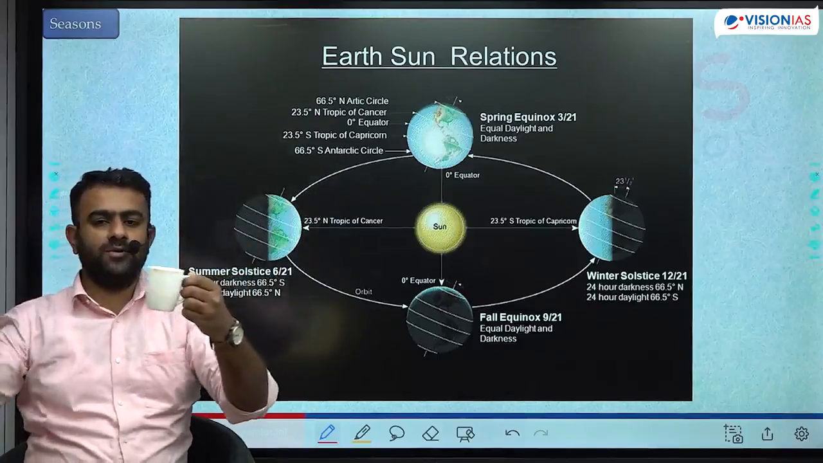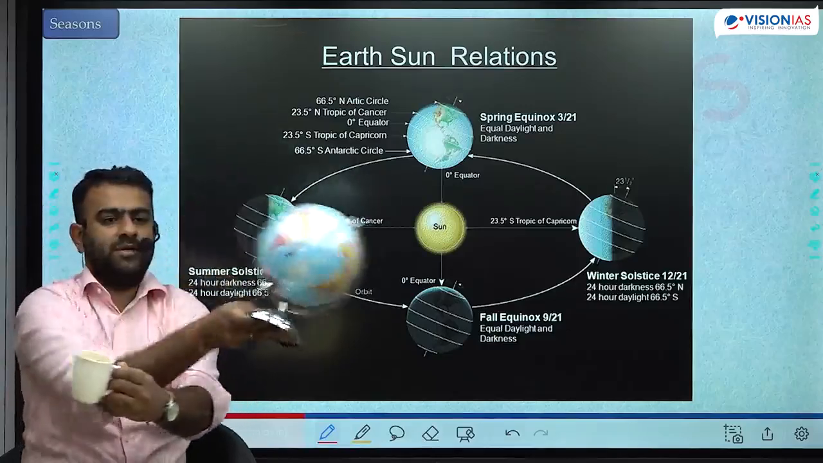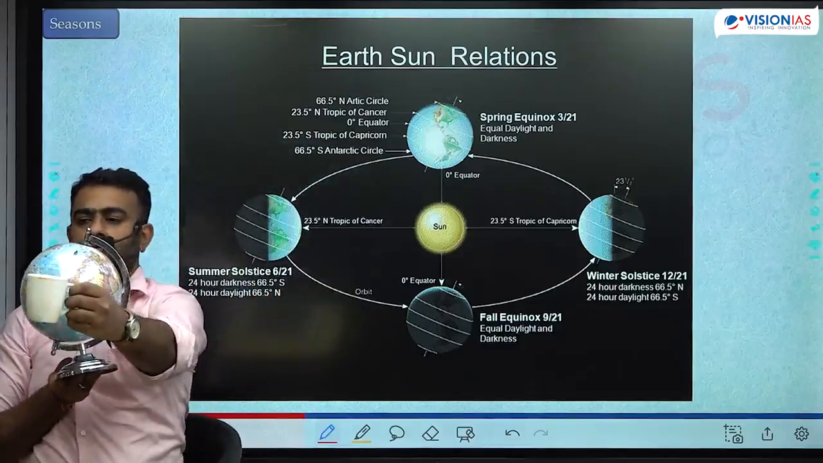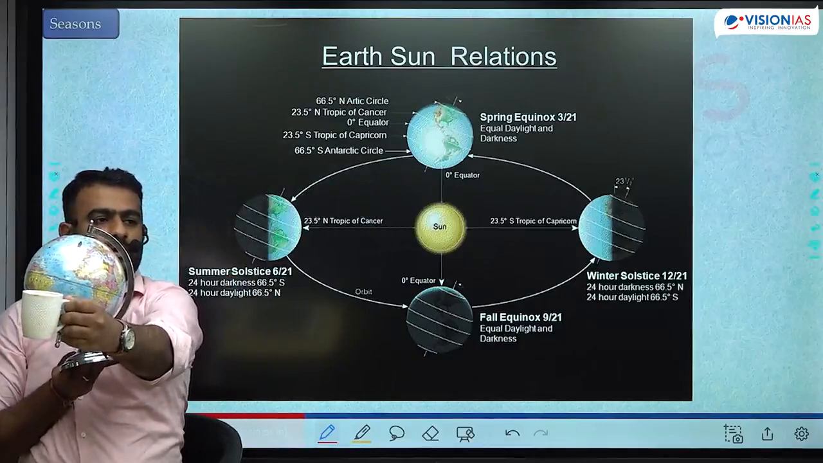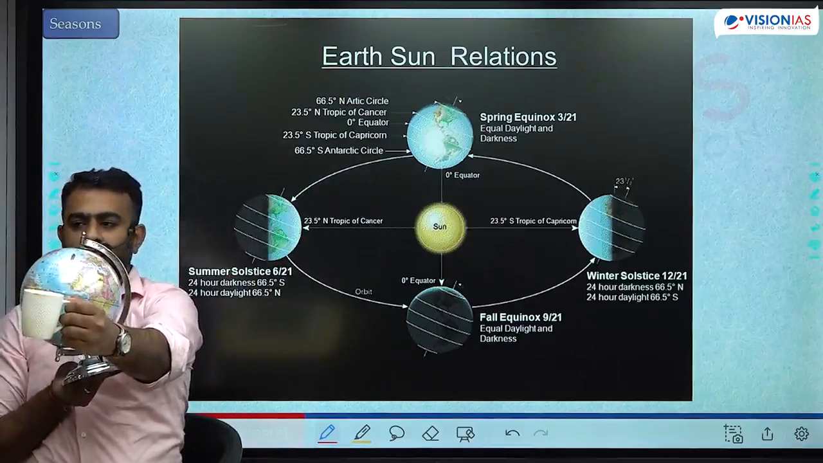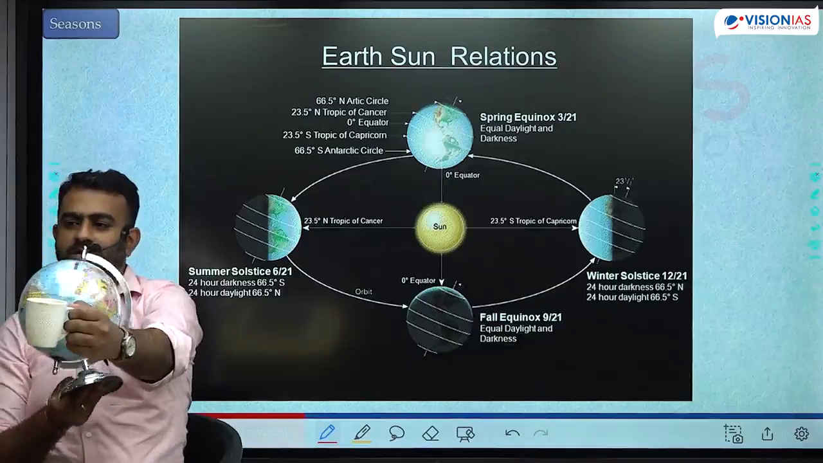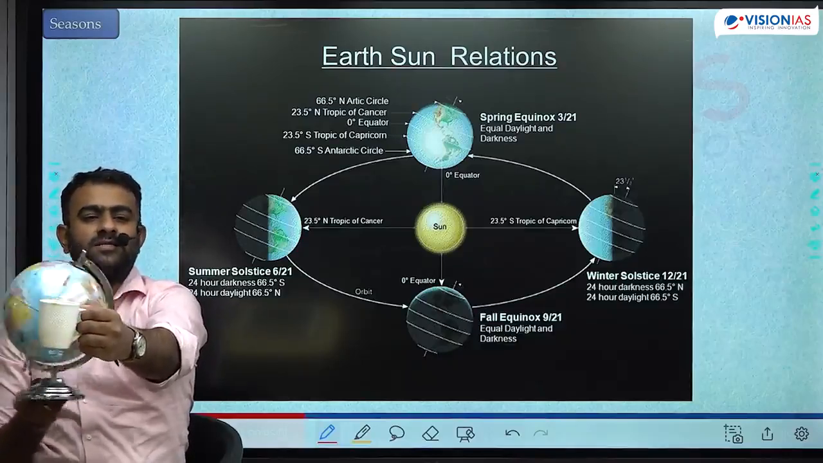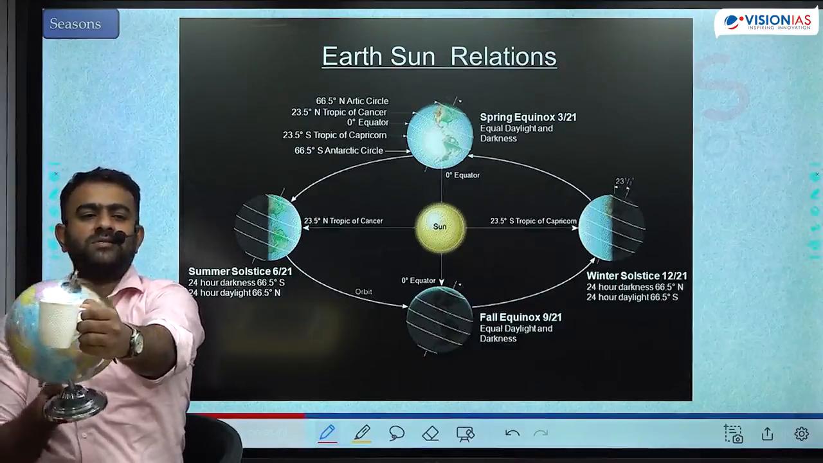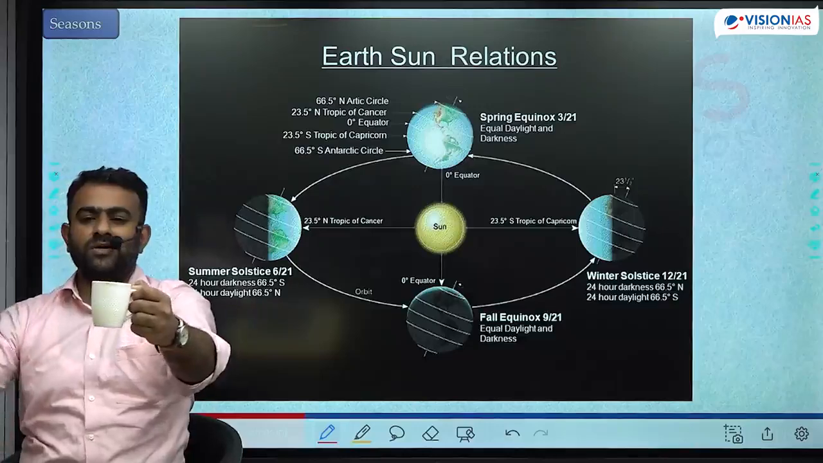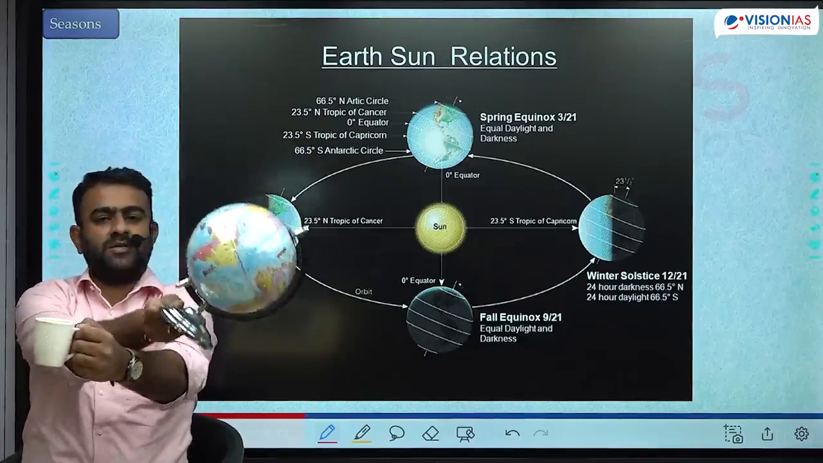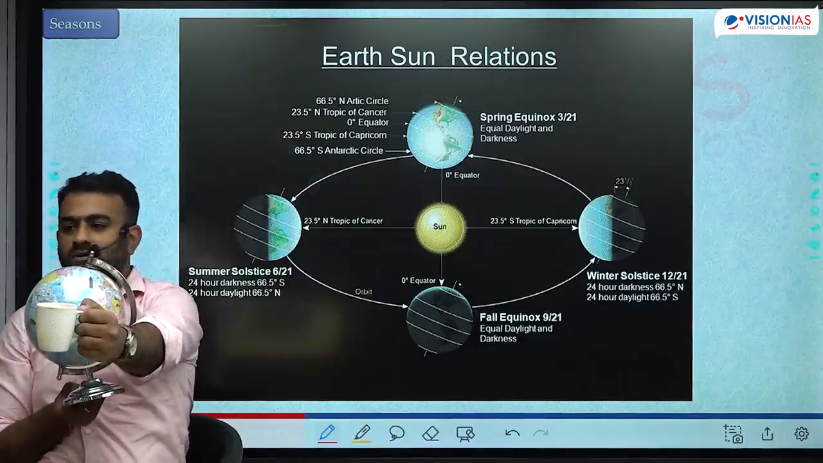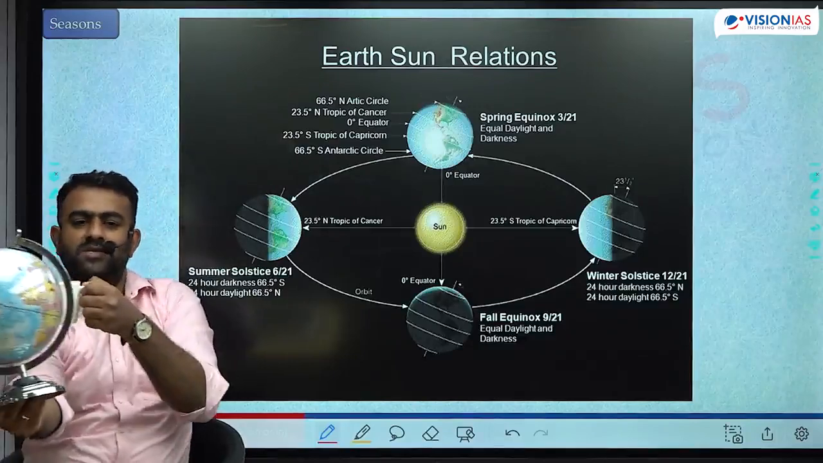As the earth moves from here to here, as well as from here to here, can you see the position? The northern hemisphere is neither towards the sun. Southern hemisphere is neither towards the sun. Even though tilt is there, the orientation is such that it is neither towards the sun nor away from the sun. When it is towards the sun, this is summer. When it is away from the sun, this is winter. This is neither towards nor away. Same is the case here also.